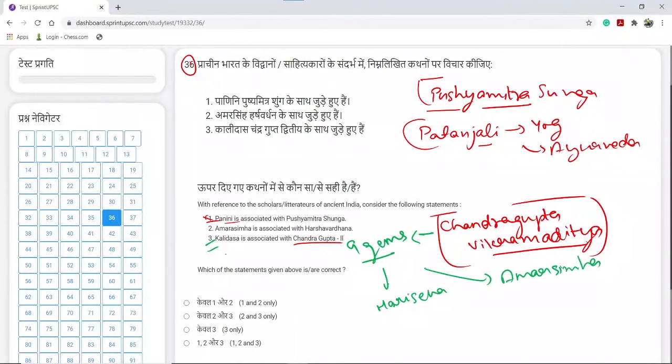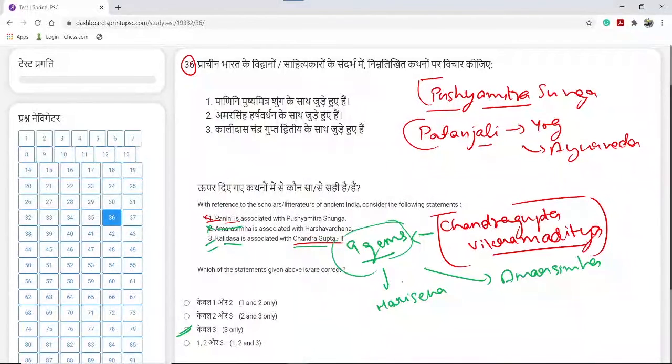So both Kalidas and Amarasimha were among the 9 gems of Chandragupta II or Chandragupta Vikramaditya. So statement 2 is again incorrect. If 2 is incorrect and 3 is correct, then option C is the only correct answer. So you could have solved this in this way. If you know about Chandragupta II and who the 9 gems of Chandragupta Vikramaditya were, then we could have solved the question very easily.